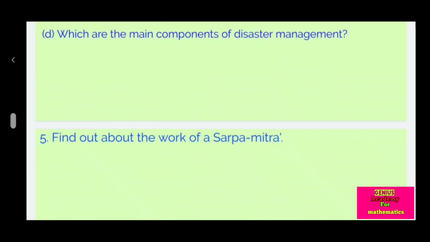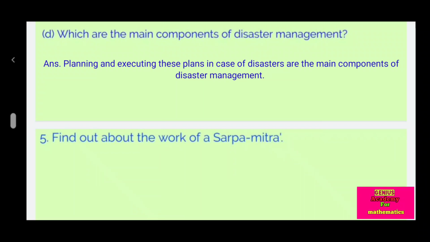Which are the main components of disaster management? Answer: planning and executing plans in case of disaster are the main components of disaster management.